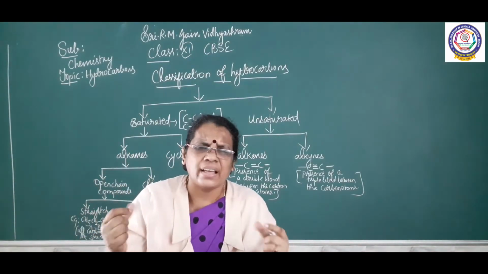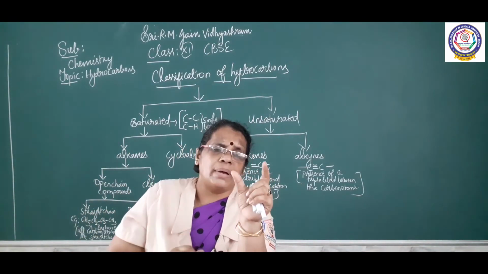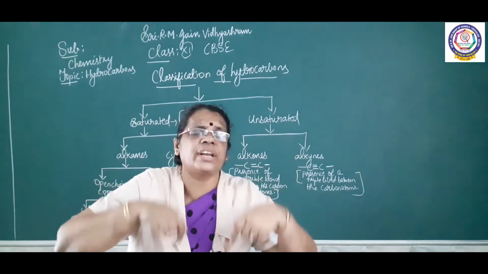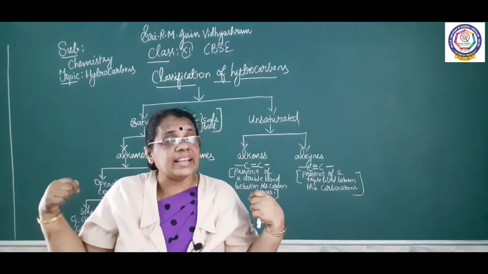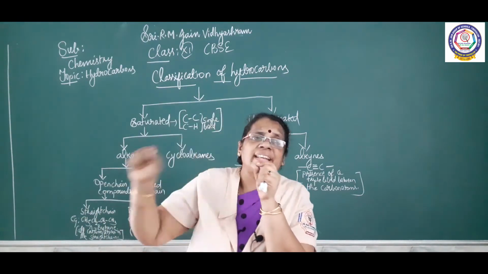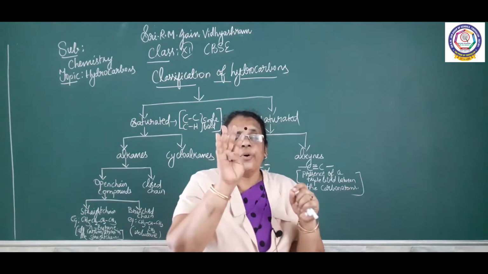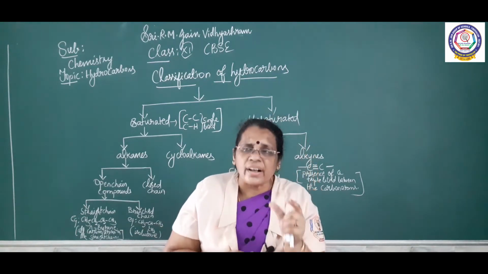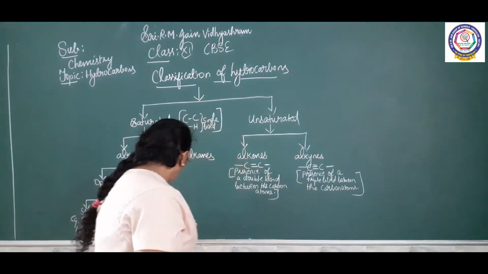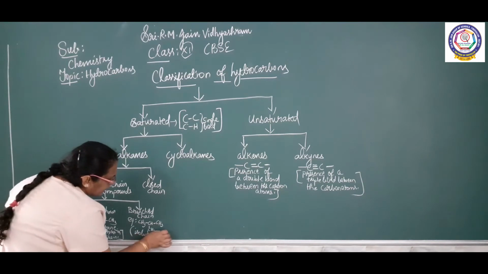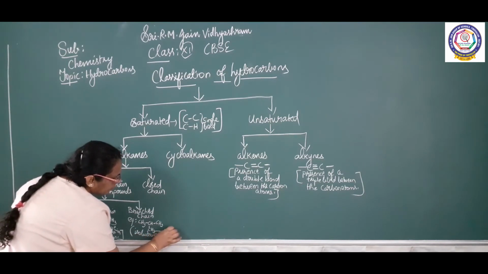What is a branched chain? I am breaking the carbon chain. In the first case, all the 4 carbon atoms I have written as a straight chain. What is the second case? I have broken the chain in such a way, 1 carbon is written as a branch. Out of 4 carbon, 3 carbon atoms are there in a straight chain. 1 carbon I have written as a branch. So, we can call it isobutane. So, this CH3 is a branch.